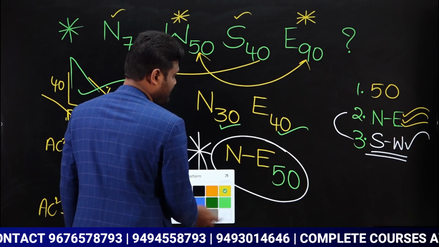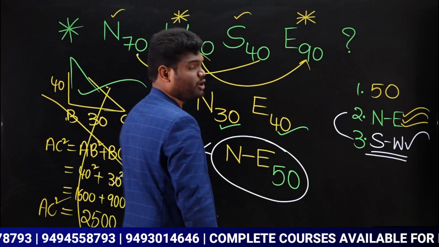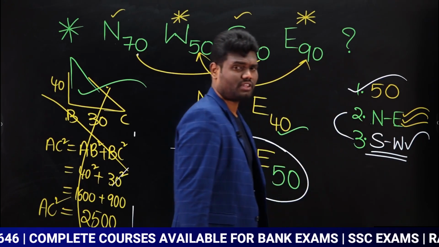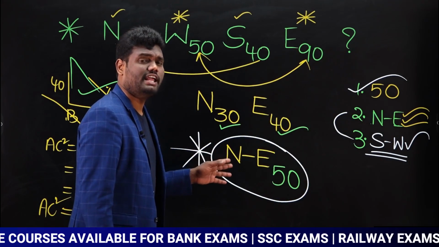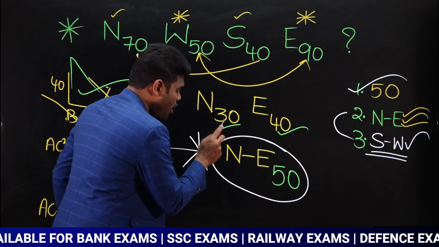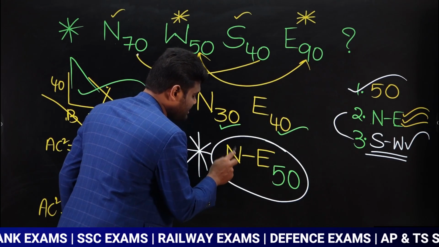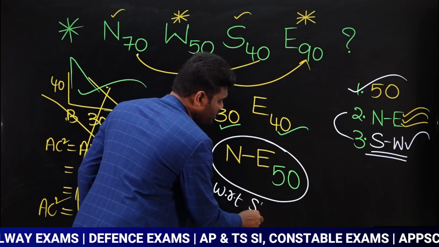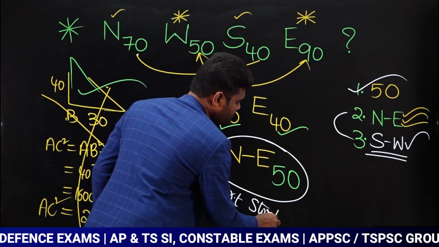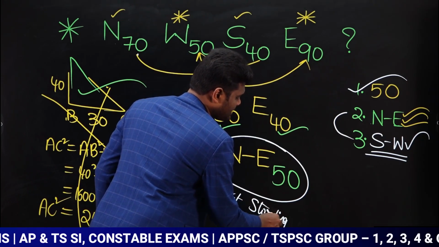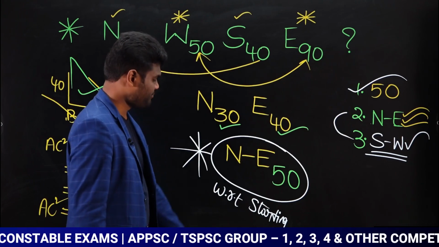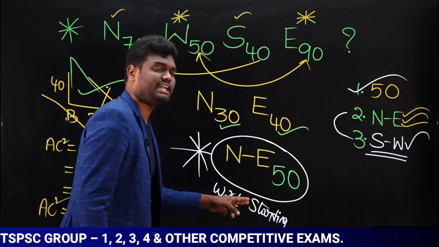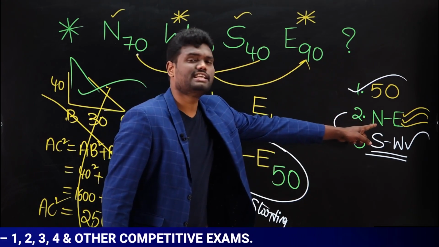So northeast 50 means, what is the meaning of this? Distance between starting point and ending point is 50 meters. Yes or no? In which direction is he now from the starting point? Already I have told you this answer is with respect to the starting point. As this answer is with respect to the starting point, distance is 50 meters and he is in the northeast direction from the starting point.